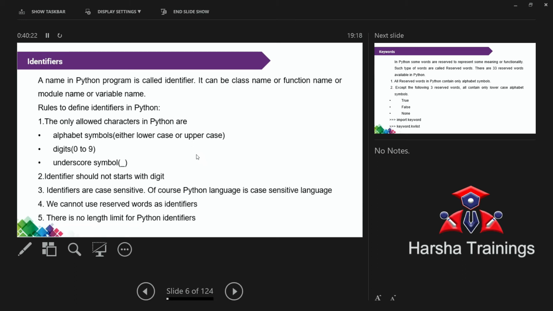For example, your parents give some name to you at the time of your birth. How do they give the name? Any idea? Exactly, they give the name based on the star or based on the timings. Is the timing your name? No. Is the star your name? No. So the star and timing are the rules. Based on the rules, they give the names. So simply, identifier is the star, identifier is the timing. That is, identifier sets some rules. Anyone can use the rules.